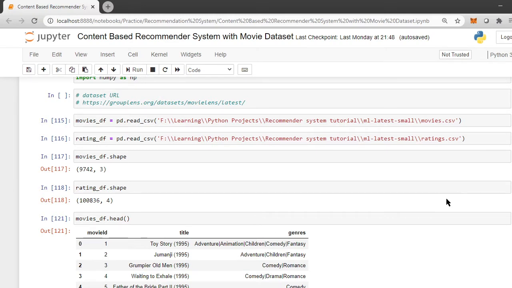If you have to convert that description into a usable form to be fed into a recommender system algorithm, you have to use NLP techniques. I've seen many people get confused right then and there, because NLP itself is a vast topic. So our target here would be to make this entire process as simple as possible.